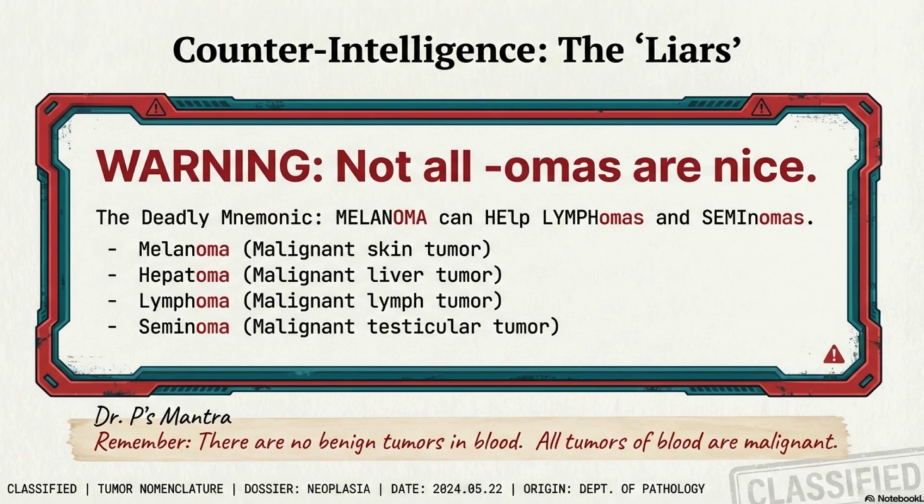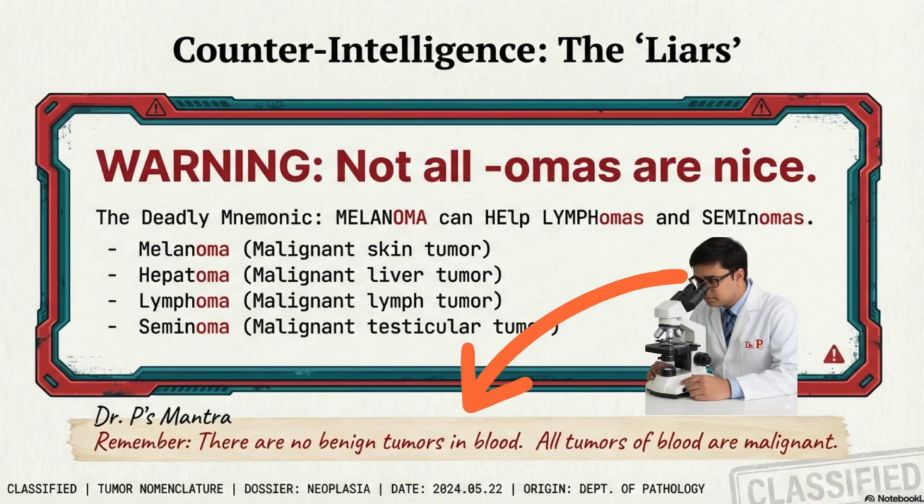Now let's see about the liar omas. Not everything ending in oma is benign. You can learn this with the mnemonic. Melanoma, hepatoma, lymphomas and seminomas. Here, melanoma, hepatoma, lymphoma, and seminoma all are malignant. Now let me give you my neoplasia mantra. There are no benign tumors in blood. That is, all tumors of blood are malignant.